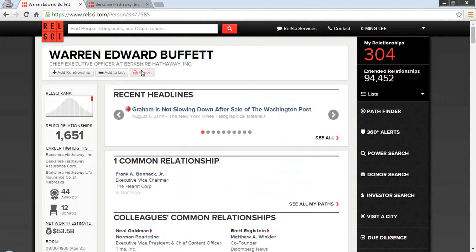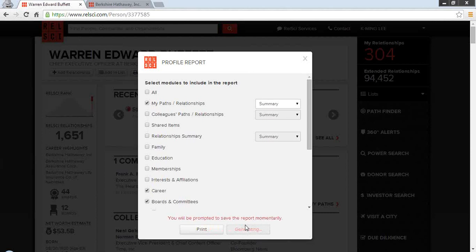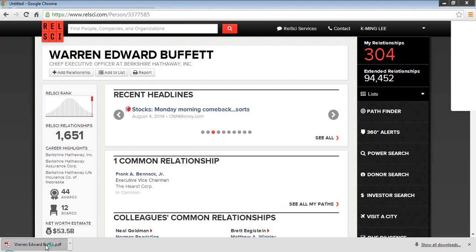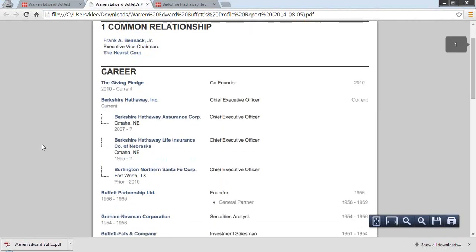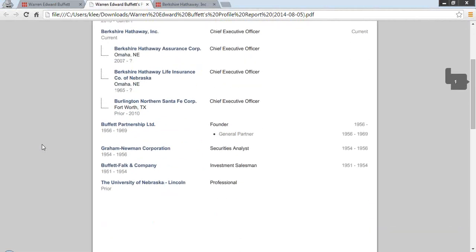Up here, there's a report button that I can click on those exact modules that I'm interested in receiving, print it or download into a PDF, and once that comes up, it's going to give me exactly what I need that I can then print out and prep for a meeting with. Similarly, if you have an iPhone or Android app or iPad app, you can load up any profile on your phone and view this all in full.